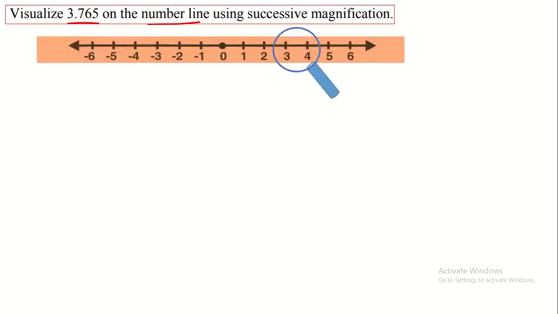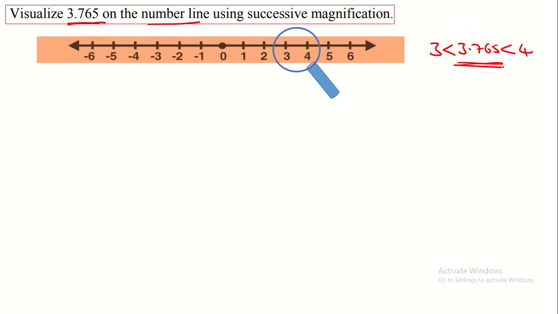Visualize 3.765 on the number line using successive magnification. So for writing this in the number line, we have to take the number line. Here this is the number line. Here this 3.765 lies between 3 and 4 because it is greater than 3 and less than 4.